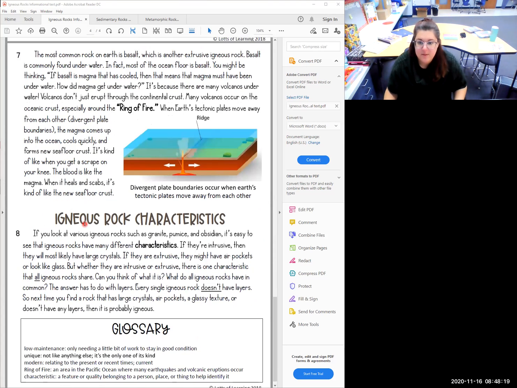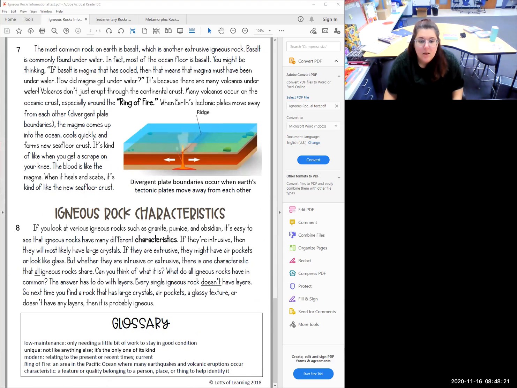All right, last page of this one. The most common rock on Earth is basalt. Okay, that is like a main idea right there. The most common rock on Earth is basalt. And I'm going to go ahead and box in the name of that rock, basalt, which is another extrusive igneous rock. So we're still talking about extrusive.